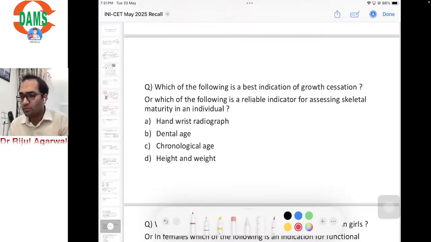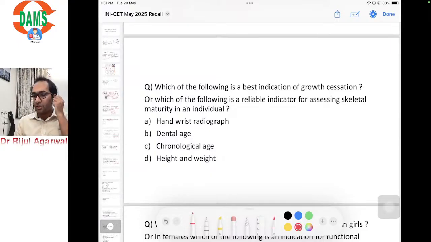So, next question. Which of the following is the best indicator of growth cessation?